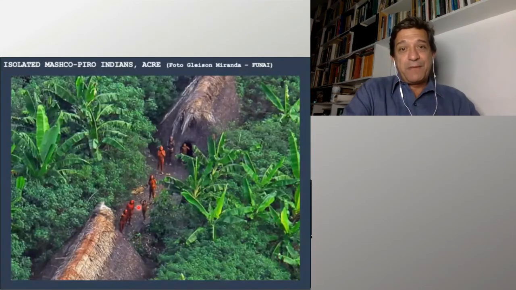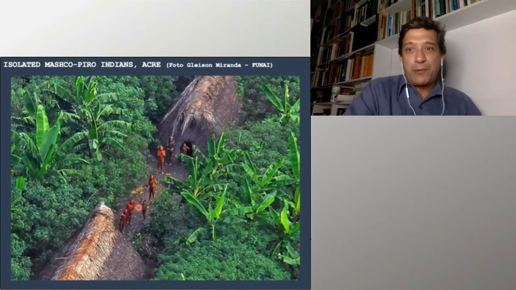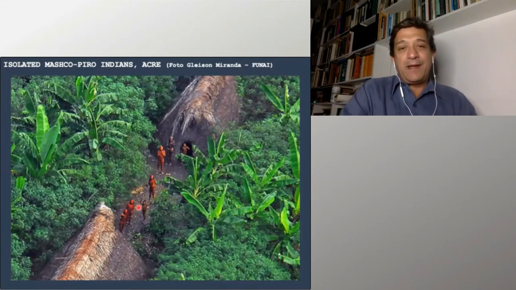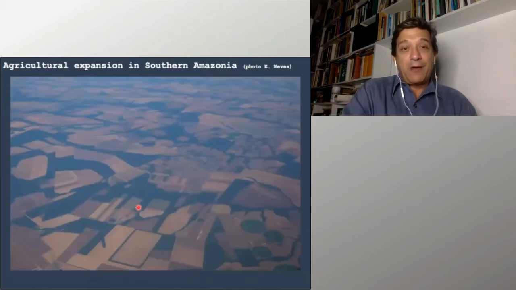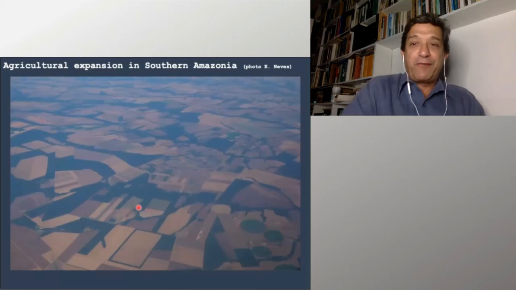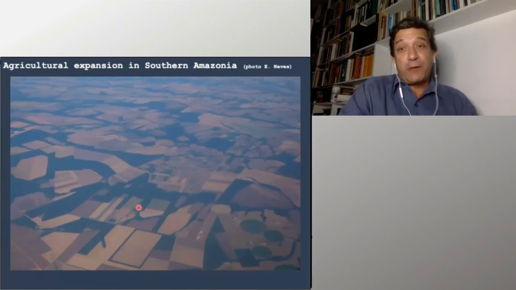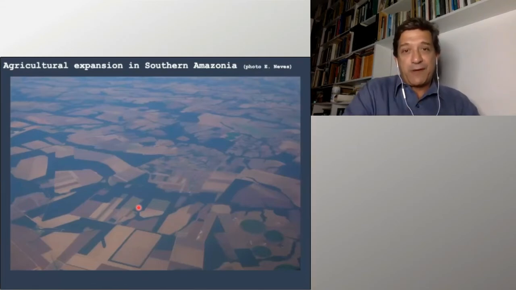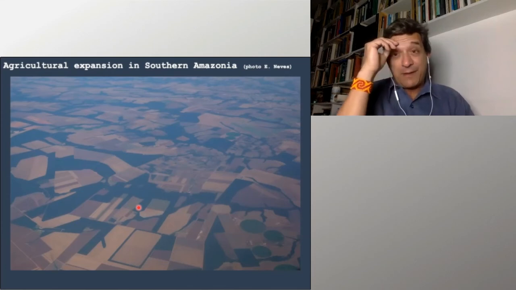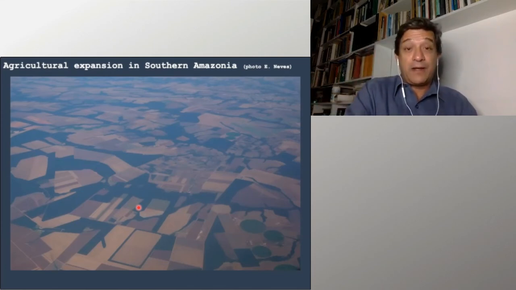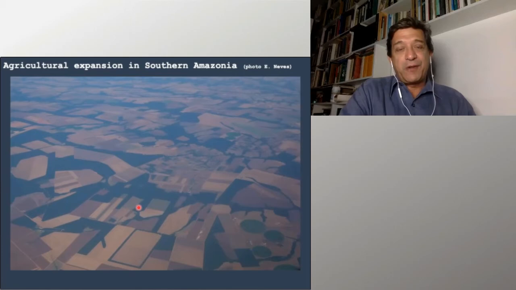And these images, everybody saw them a few years ago. These are the Mashco Piro Indians who live in the border between Acre, Brazil and Peru. So these things are happening all the time now across the Amazon. And one of the drivers for deforestation and for the encroachment on isolated indigenous people in general and their traditional lifestyles is the advance of agriculture, of soybean farming, of cattle ranching, and of illegal logging as well. I took this picture a few years ago near the area where I work in southwestern Amazon.